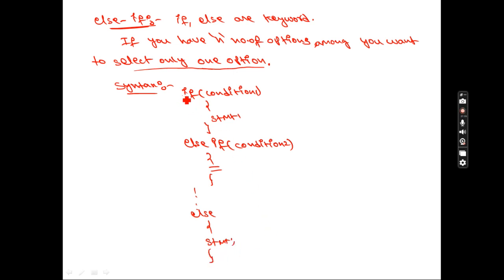Listen, first it will check the condition. If this condition is true, this will be your answer, and the remaining portion will not be executed. Assume this condition is false, then directly it will go to the next condition. If that condition is true, it will enter into its block.